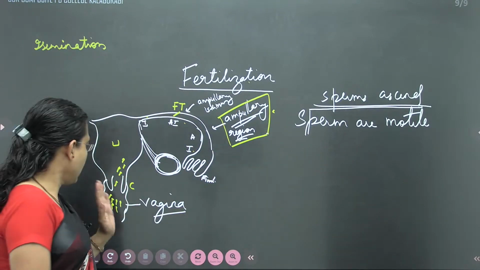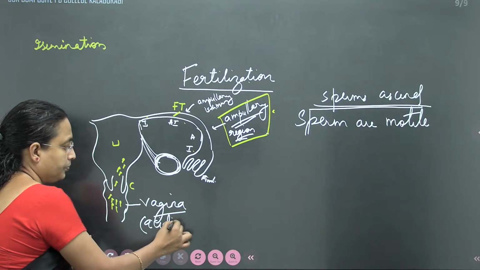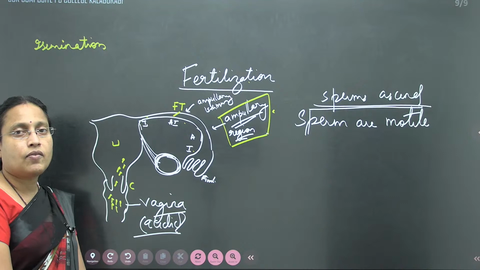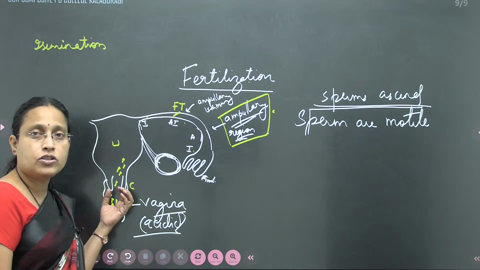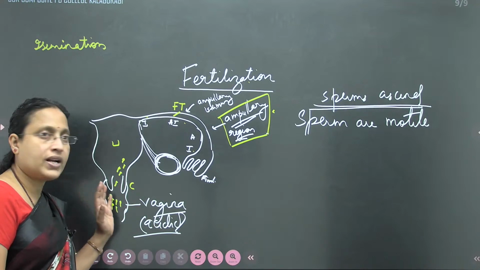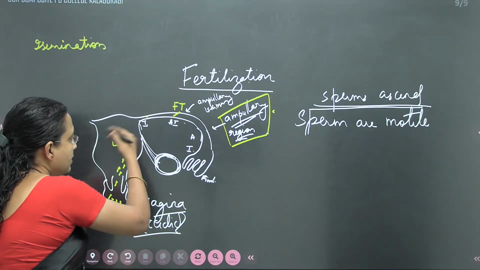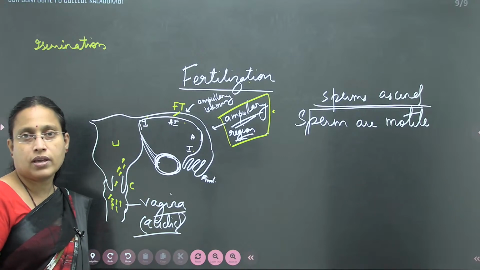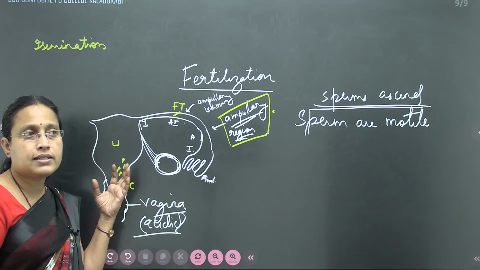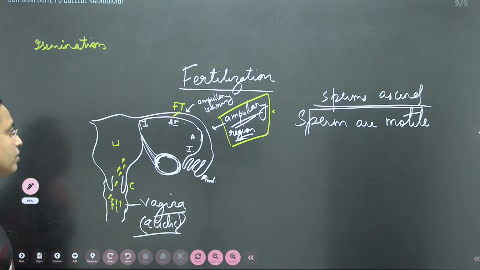Then when the sperms are released in the vagina, the vagina is acidic. So the sperms cannot survive in the acidic medium, but the pH of semen is slightly alkaline, because of which it provides protection against the acidic medium in the vagina. But as they move inside the uterus, the acidic medium is not there. So as a result, it will survive. It will help to activate the sperms. So acidic medium is not good for the sperms. On the contrary, an alkaline medium would be good.